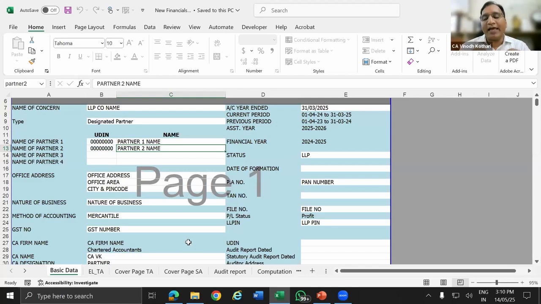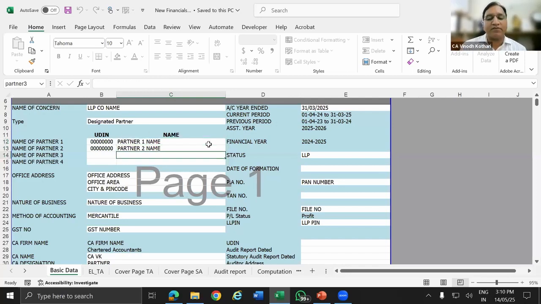Like you and I have names, in Excel we can have cell names. Every cell can be given a name. If someone tells you to call a person by their Aadhaar card number, it will not be easy to remember, but a name helps easy remembrance. So in this basic data, every cell is given a name, so that wherever I want a link, you can see on the left-hand side, Partner1.